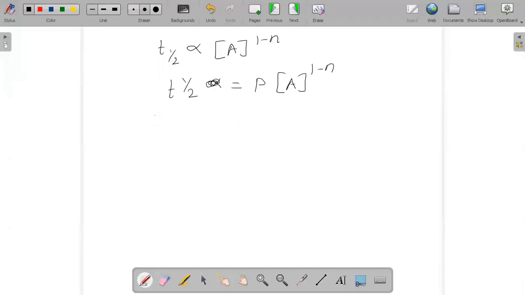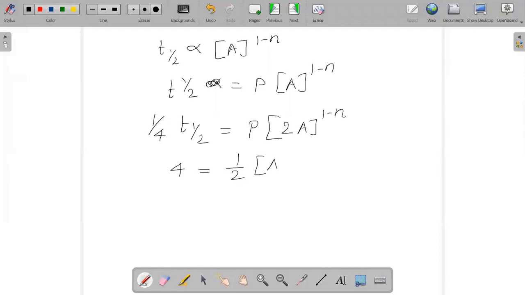But they have given 1/4. So 1/4 of your t half should become equal to p into, and the reaction rate is doubled. So 2a to the power of 1 minus n. So we can say 4 is equal to 1 by 2 to the power of 1 minus n. So when I say 1 by 2 and then 1 minus n.